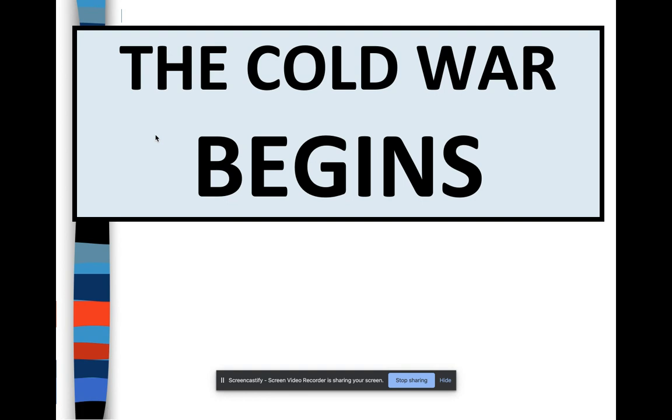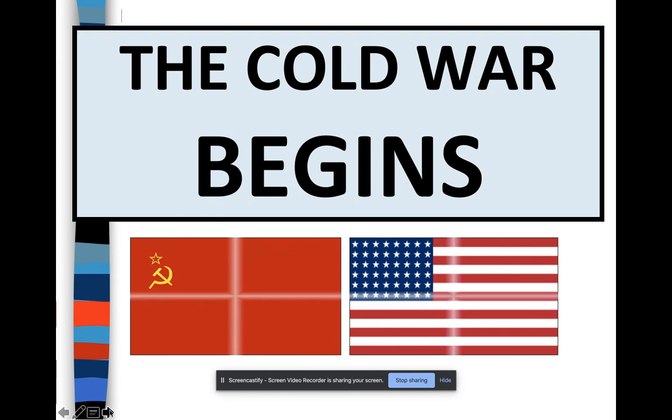We're going to be looking at the Cold War, and the Cold War starts the second that World War II ends. The Cold War is going to be between two nations. It's going to be the United States versus the Soviet Union, also known as the USSR.